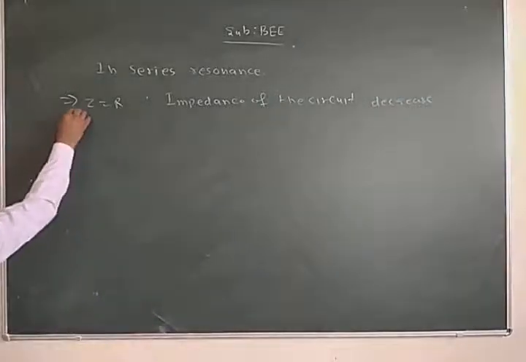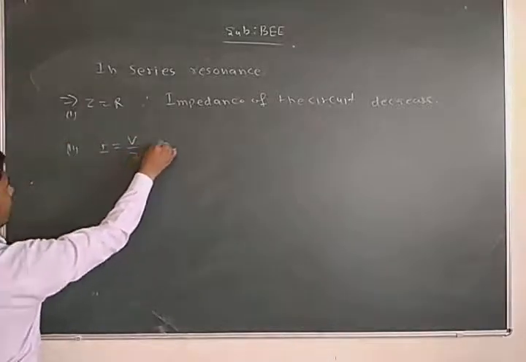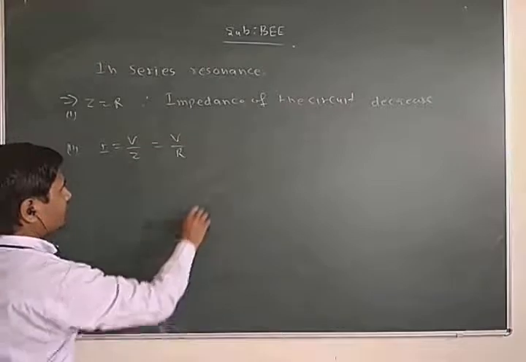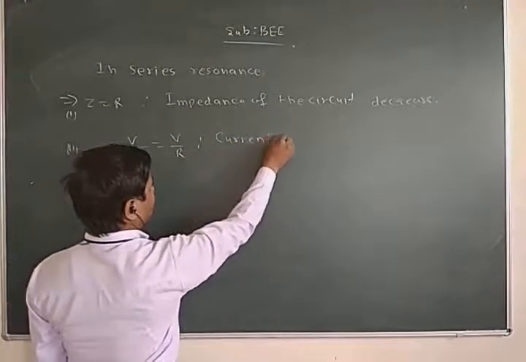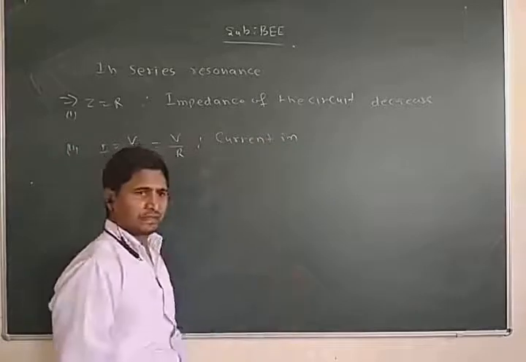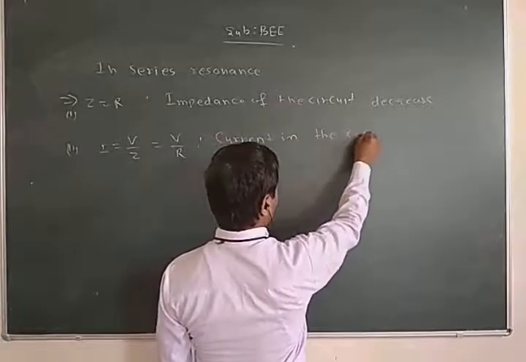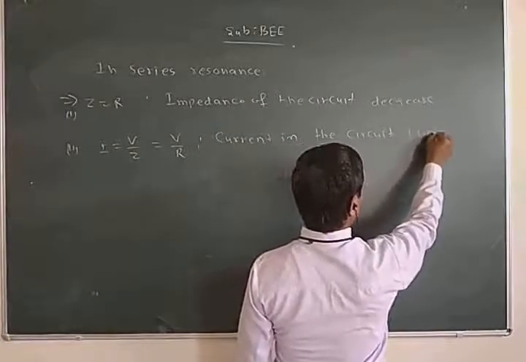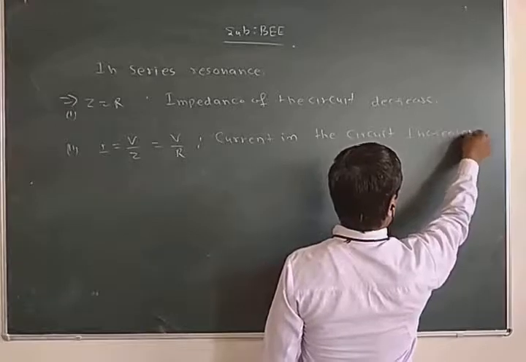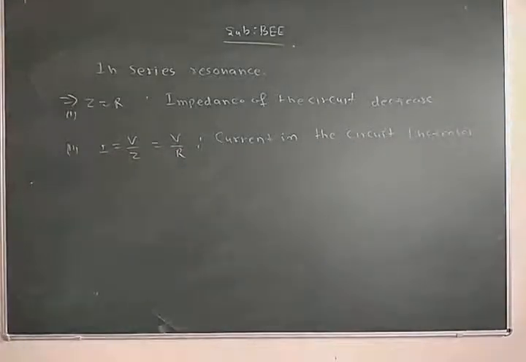Second, I equals V upon Z, and in resonance V upon R. At resonance, current in the circuit increases.